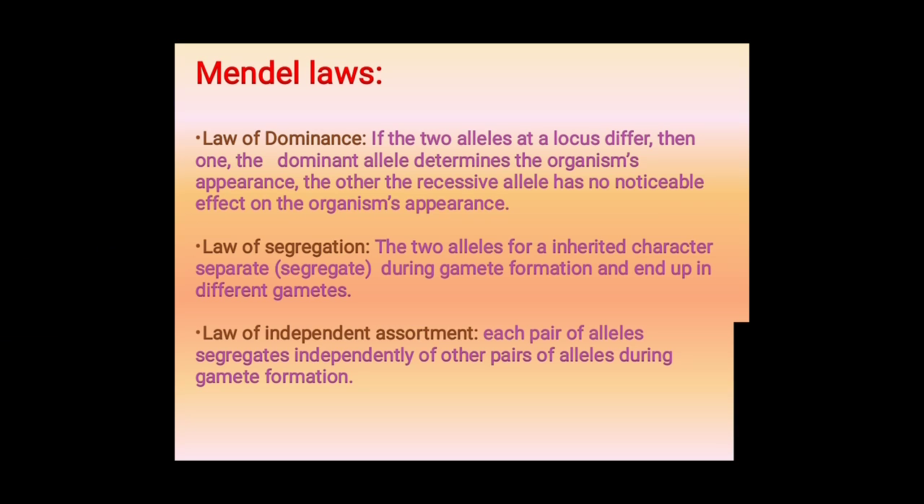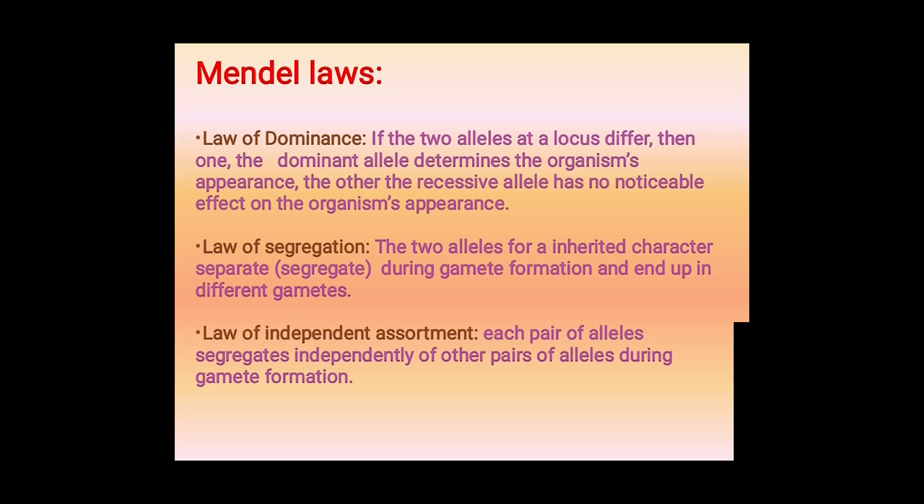Next, come to the law of segregation. Segregation means separation. The two alleles for an inherited character separate during gamete formation and end up in different gametes. During gamete formation, the capital T combination gives capital T in one gamete, and the small t combination gives only small t gametes. During the gamete formation, they separate.